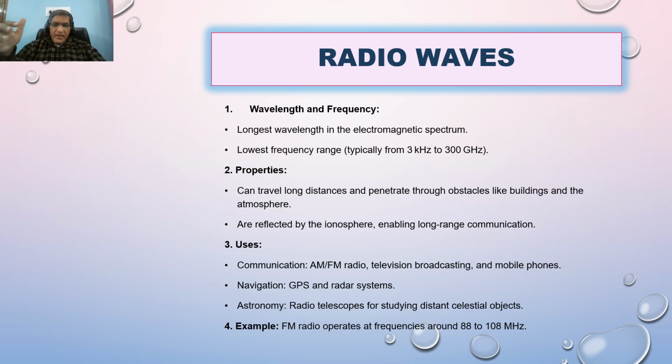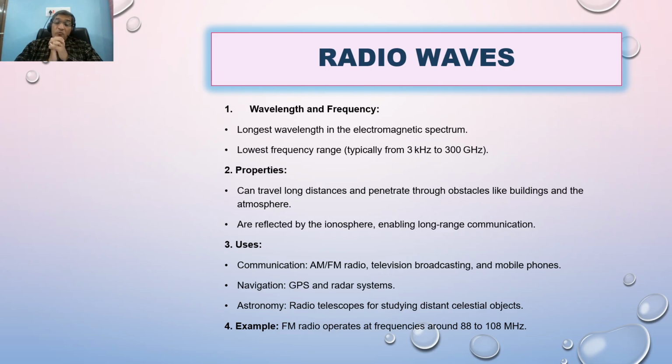There are some properties: radio waves can travel long distances and penetrate through obstacles like buildings and the atmosphere. This is the reason why we use them in communications. They are reflected by the ionosphere. The ionosphere is the uppermost layer, where they enable long range communication. So some basic uses are FM radio, AM radio, television broadcasting, mobile phones, navigation in GPS, and radar systems.